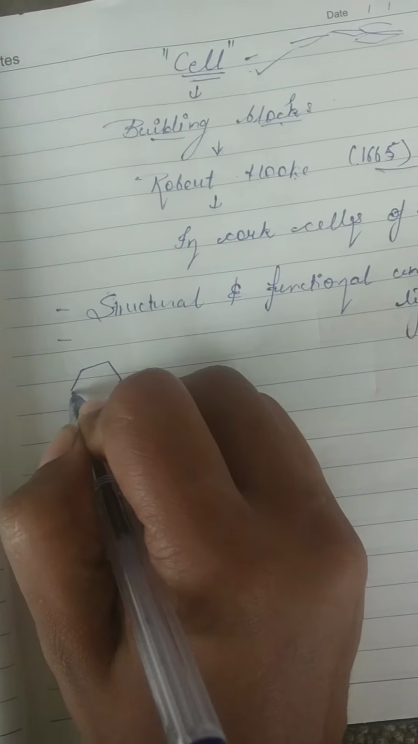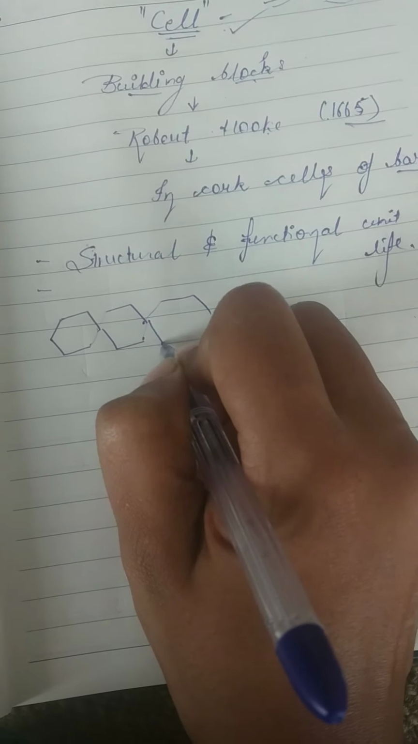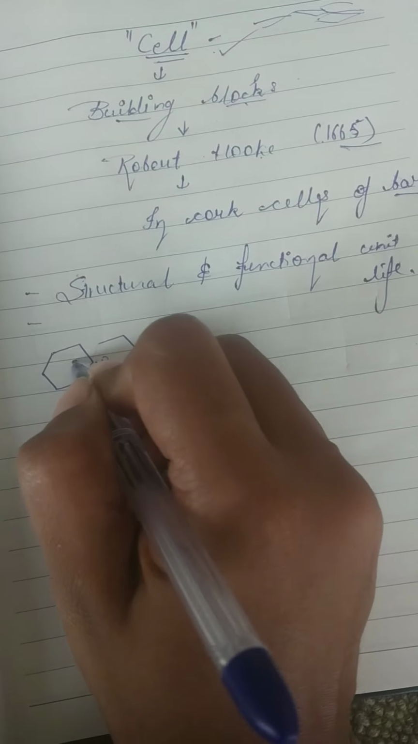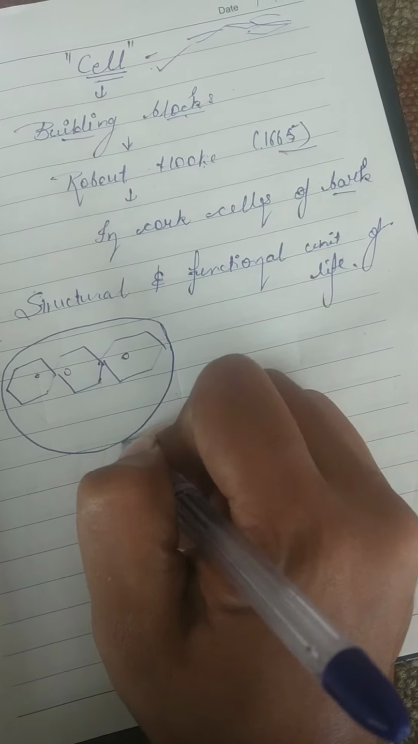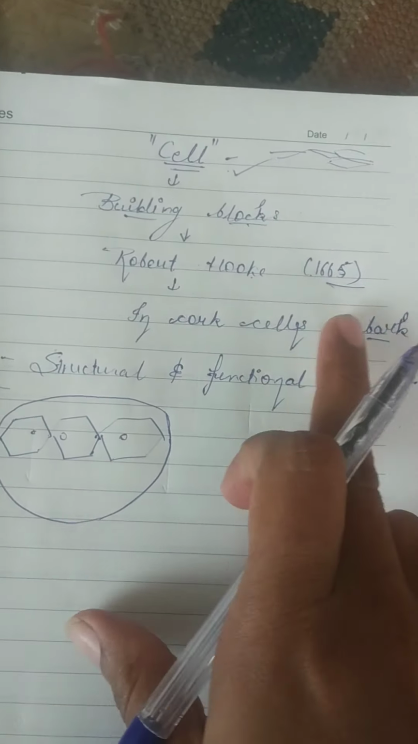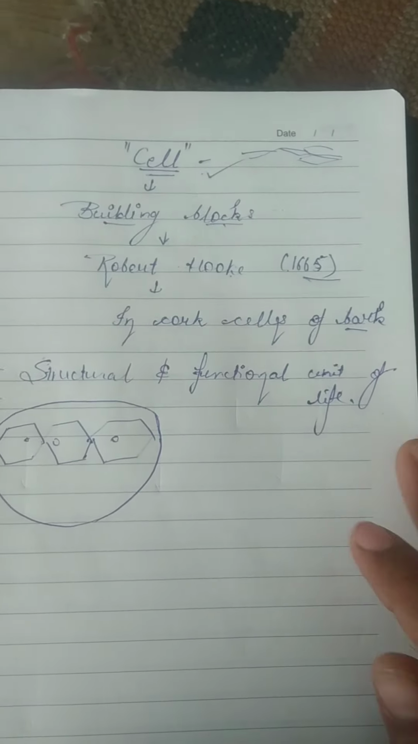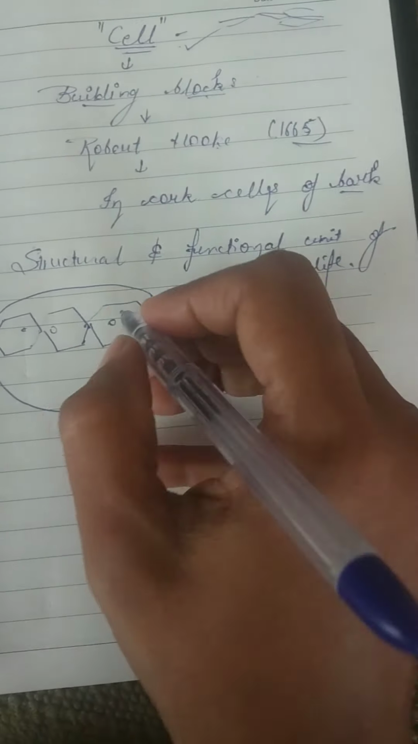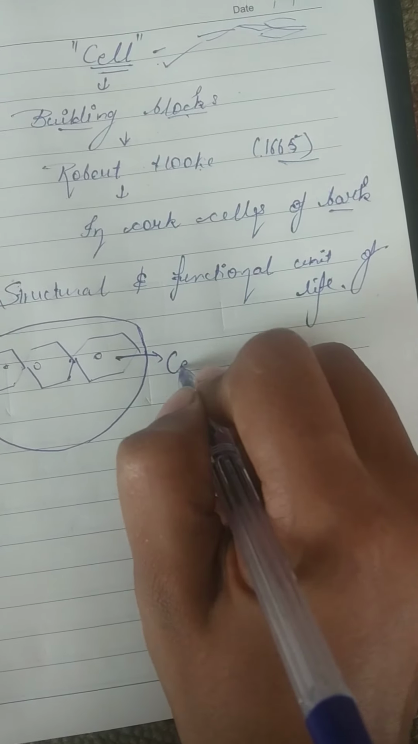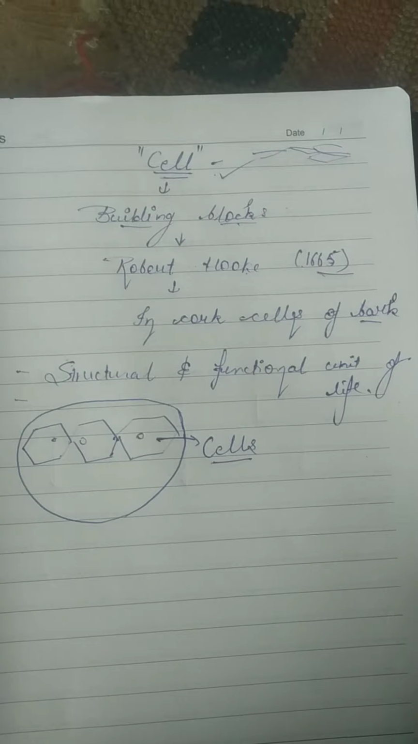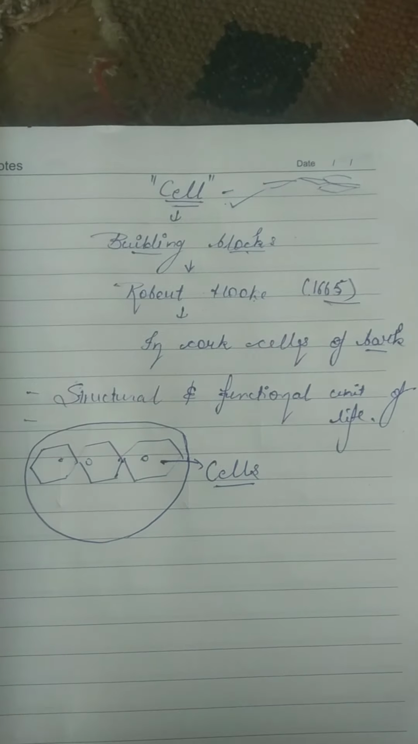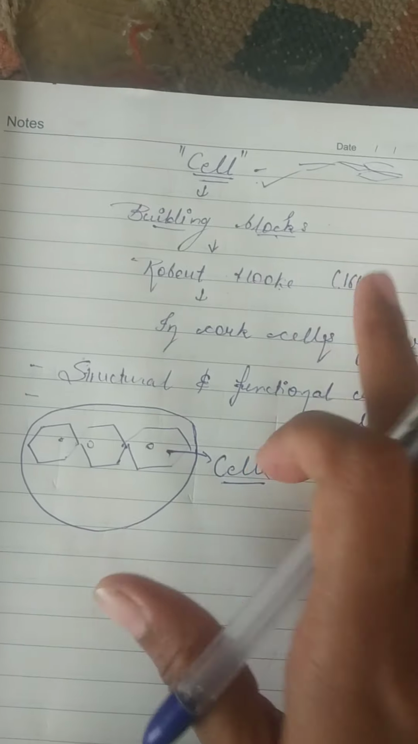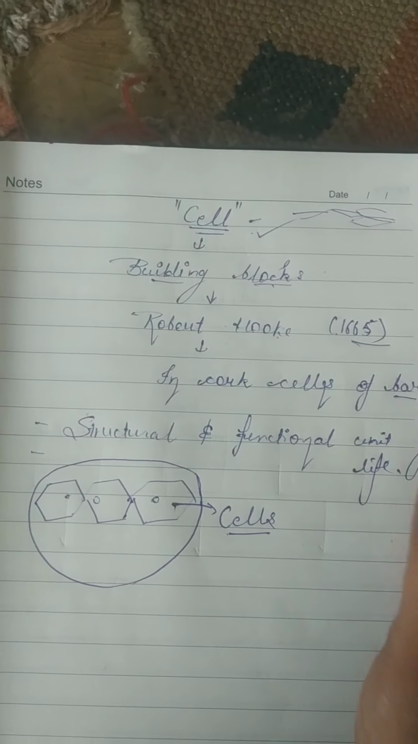He found a honeycomb-like structure like this. These kinds of structures he found under the microscope in the cork cells of the bark. When he observed these, he termed these structures cells, and so the discovery of the cell was made by Robert Hooke in 1665 from the cork cells of the bark.